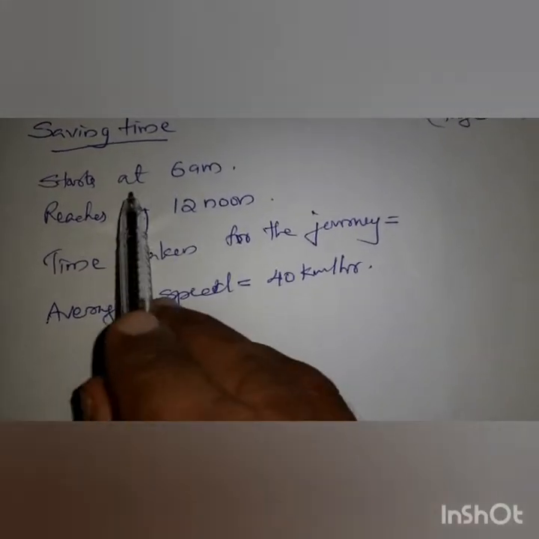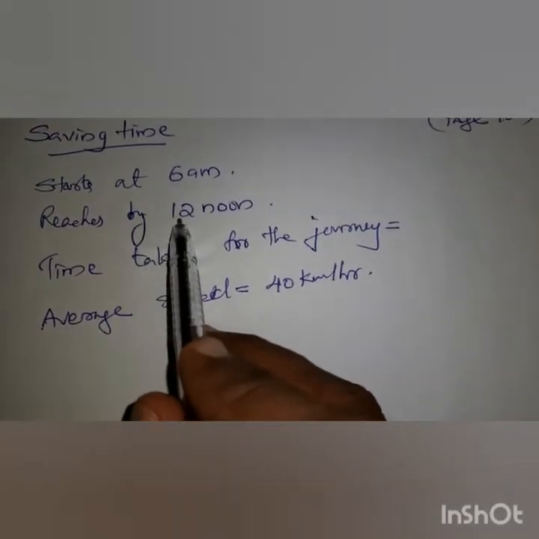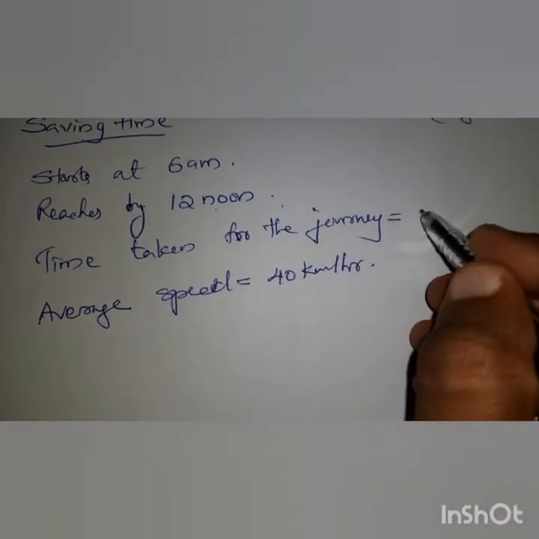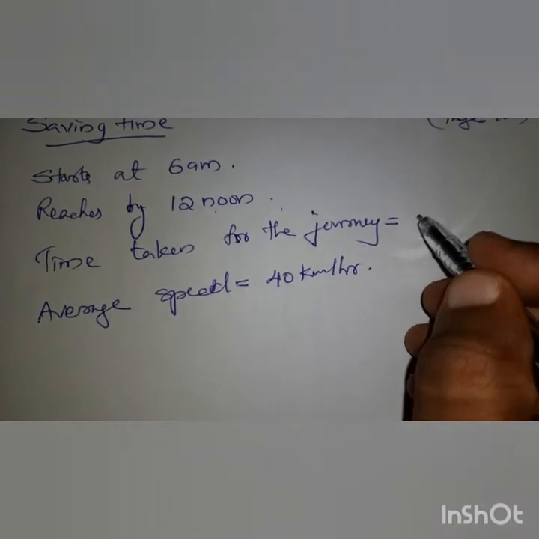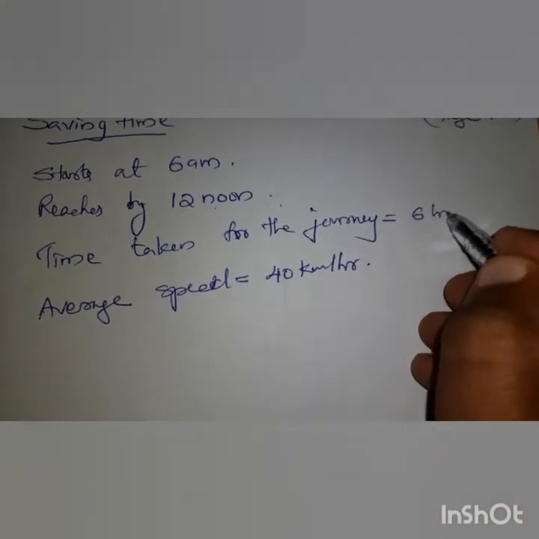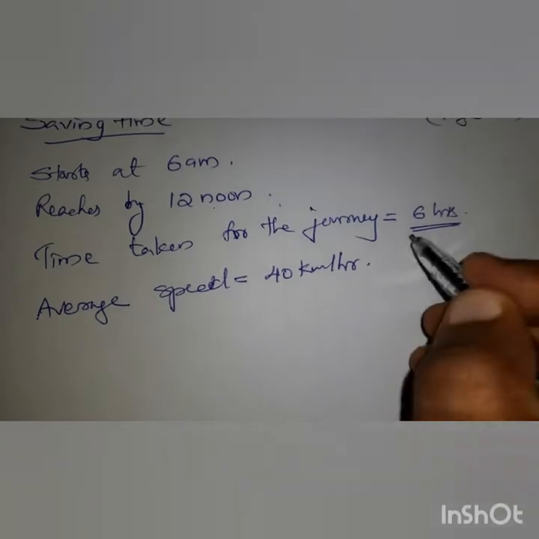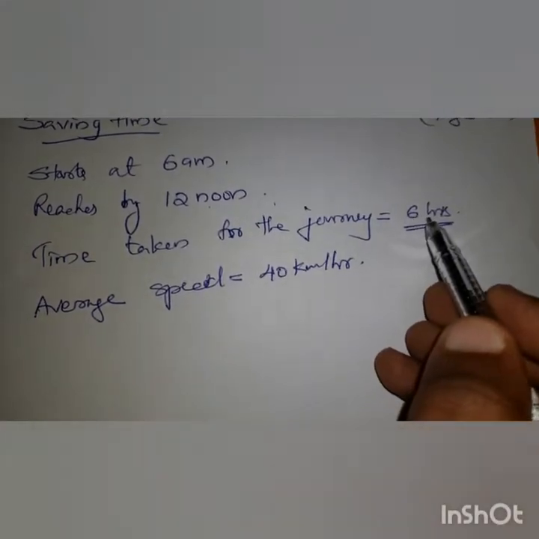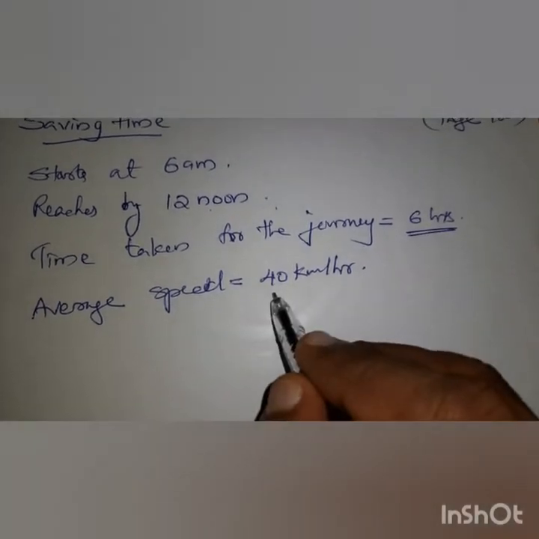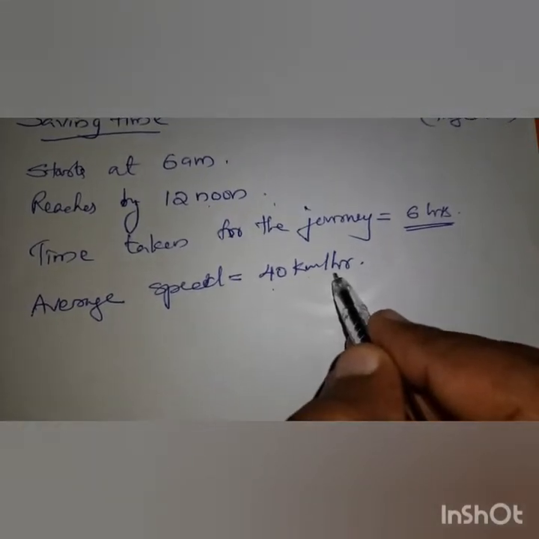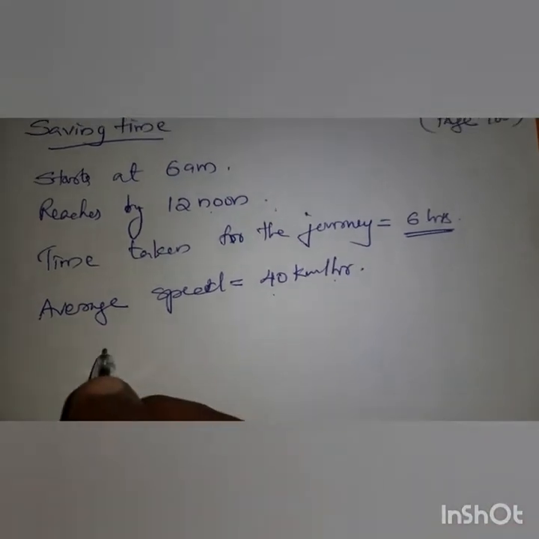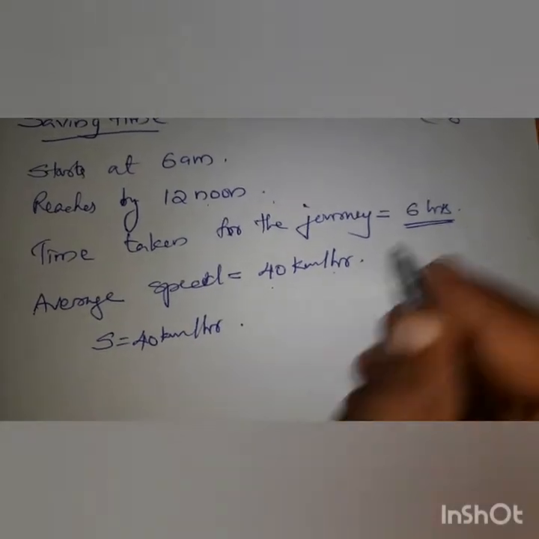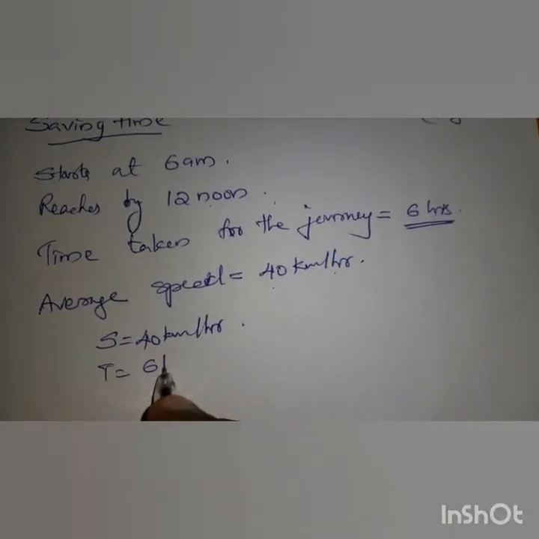The journey starts at 6 a.m. and reaches by 12 noon. So how many hours will it travel? That means a 6 hours journey. The total journey time is 6 hours. Then the average speed is given as 40 km per hour. So here the speed is 40 km per hour.